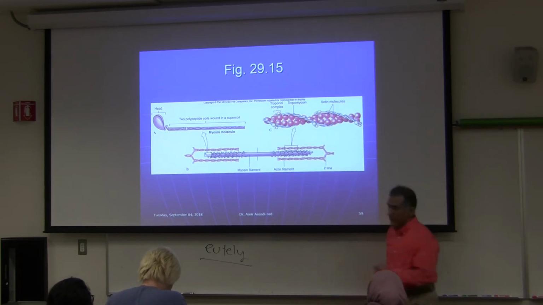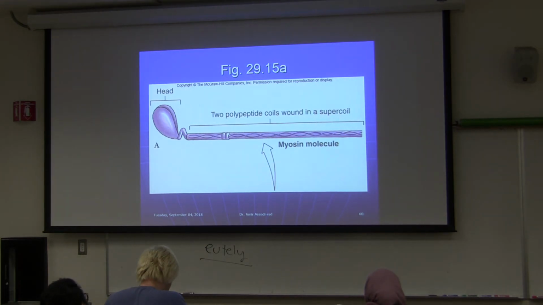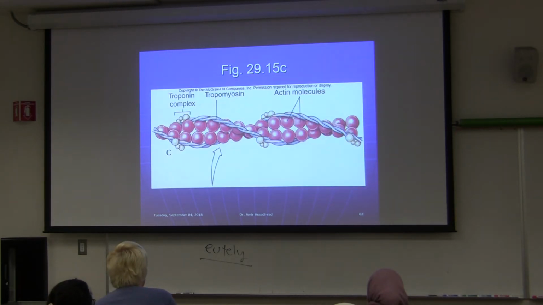Okay, so let's move. So I just gave you histology of everything. Here it is, the polypeptide coil of the myosin molecule. Here it is again, both of them. Here is a troponin. Tropomyosin is the rope, and then actin molecules are the tennis balls, and ping pong balls are troponin complex. Okay, I'm making analogies. You've seen those balloons, they tie them together in the celebrations. I don't know, but add those ping pong balls to it too.